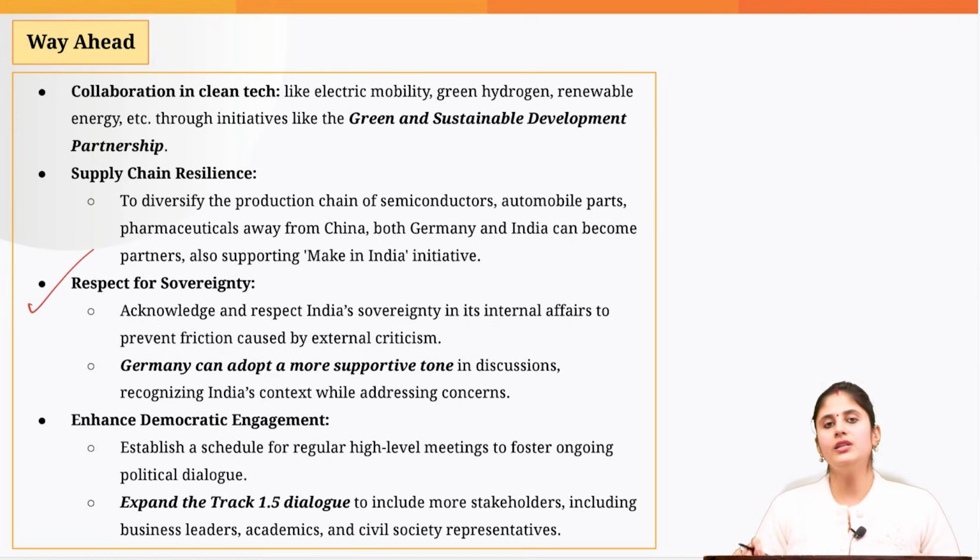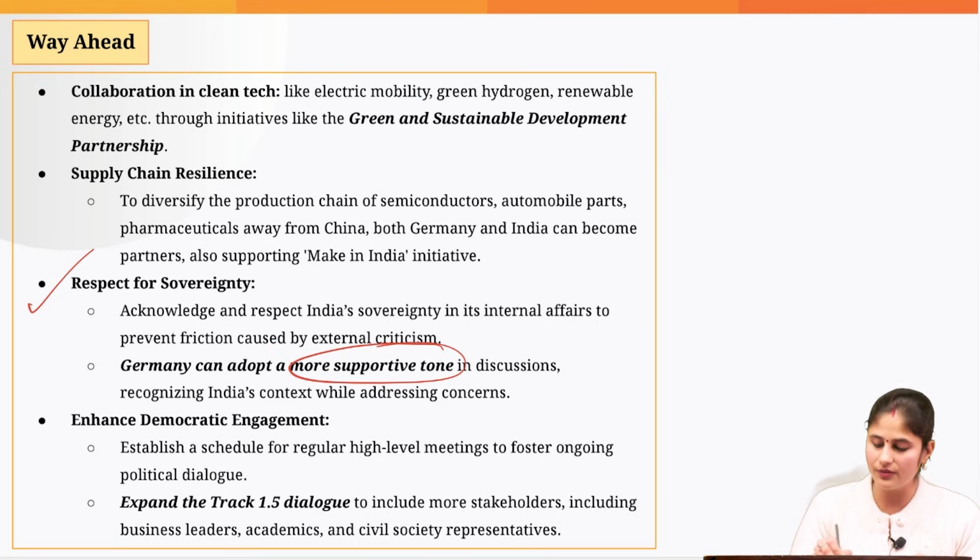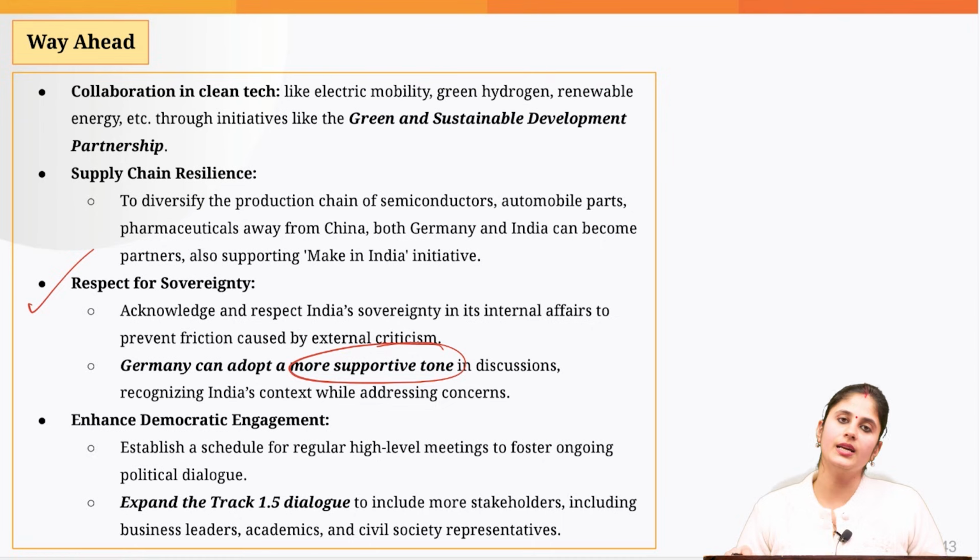Then, whenever the German officials are making any statement associated with India's sovereignty, they should adopt a supportive tone, and they should always take into consideration India's concern with respect to that particular matter before making a remark on that particular issue.